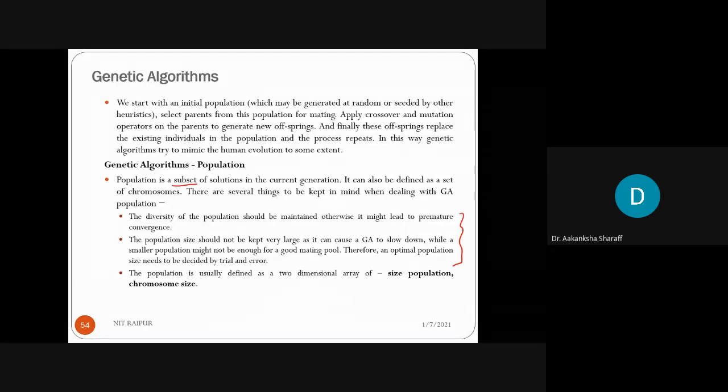The first property of the population is the diversity of the population, meaning the population should be diverse. Why should it be diverse? So that premature convergence does not occur. And what is the need for the population to be diverse? Just take an example from real life: the example of an exit poll.